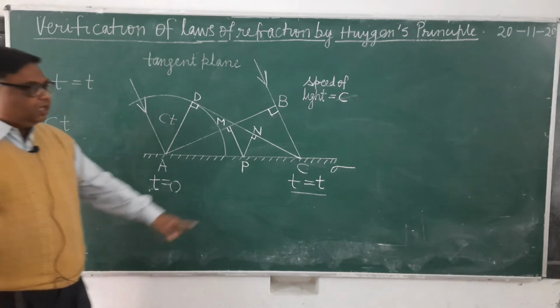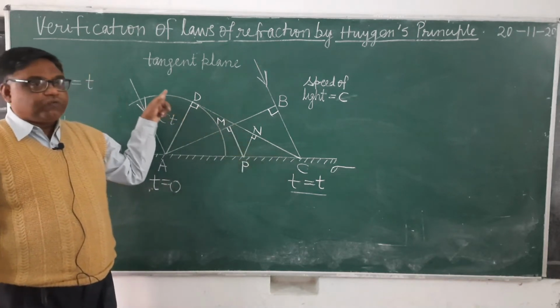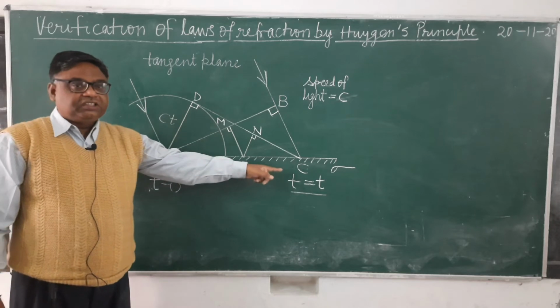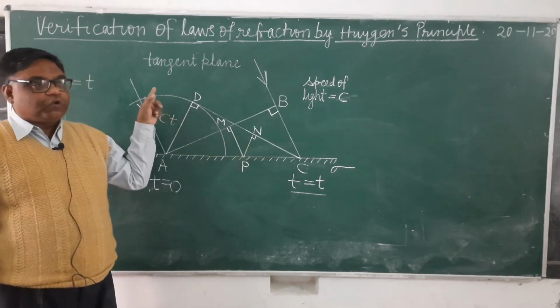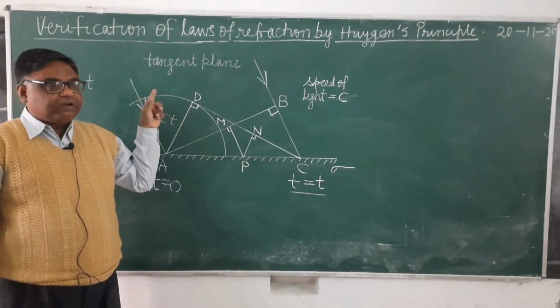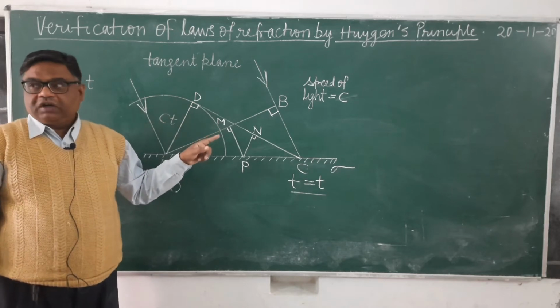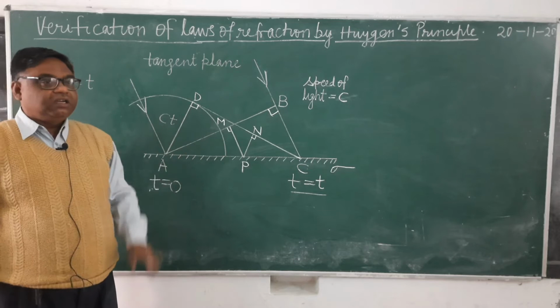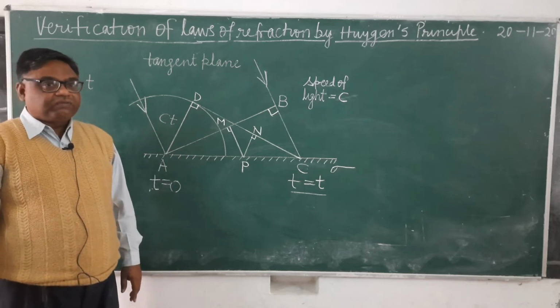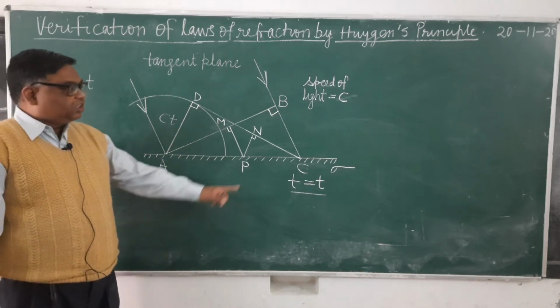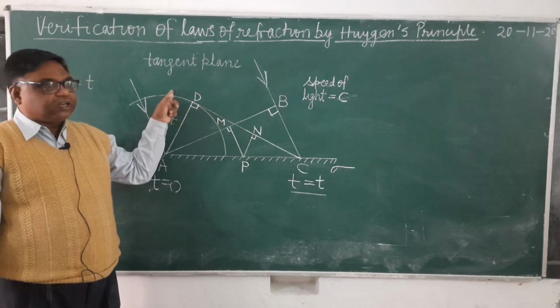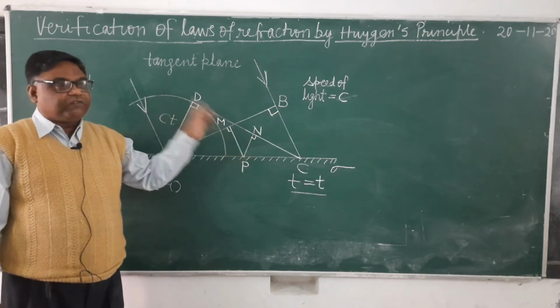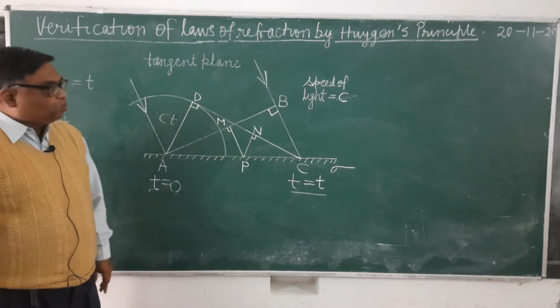CD will be the new position of the wavefront at the time t. CD will be the reflected wavefront at the time t. And why do we say reflected wavefront? Because these secondary waves have been emitted because of the reflection. So CD will be the new position of the wavefront at time t, or it will be the reflected wavefront.